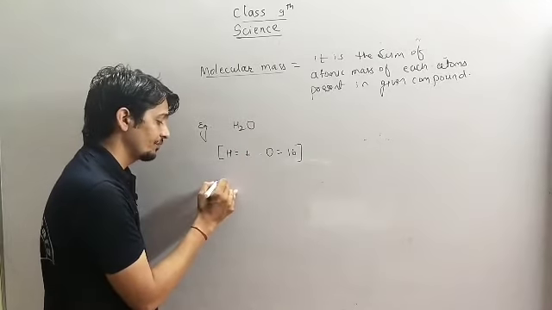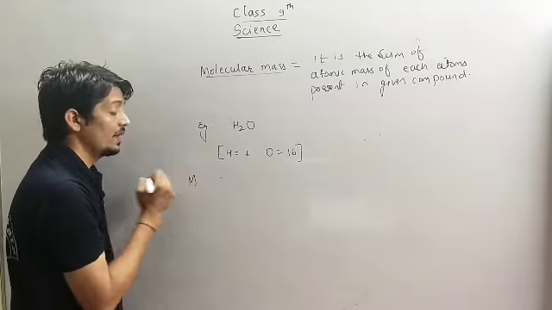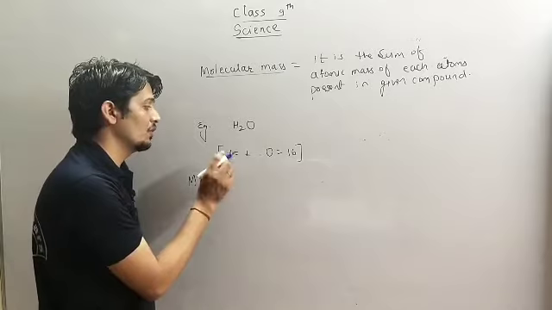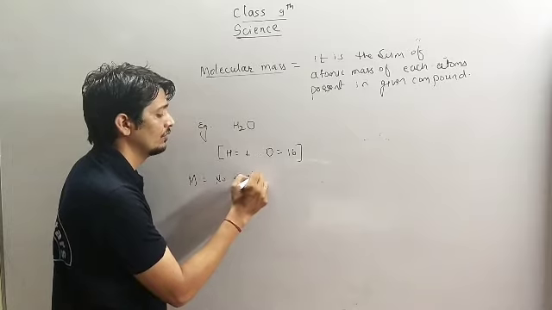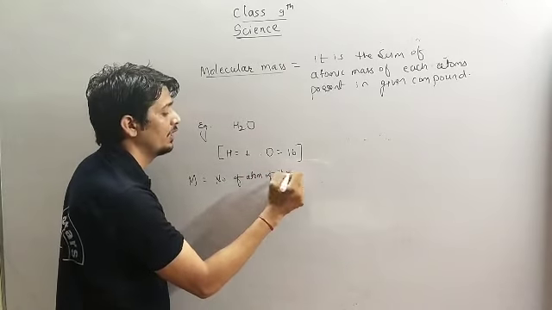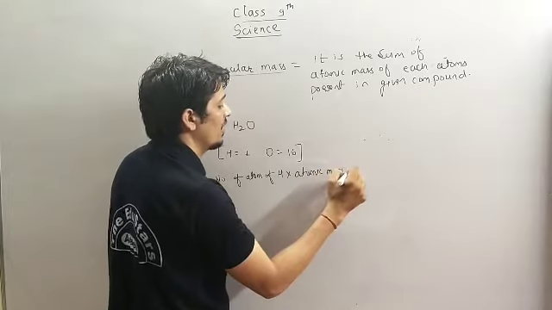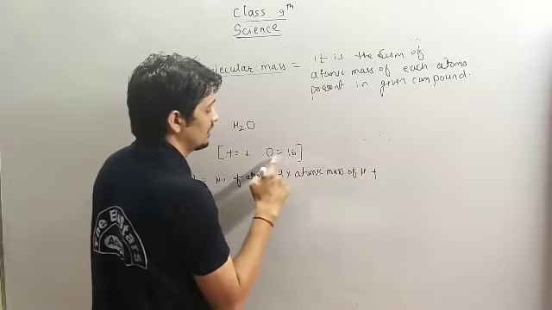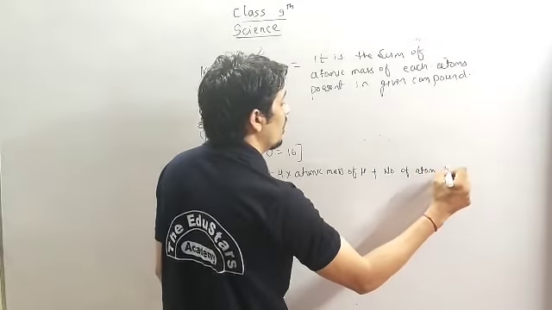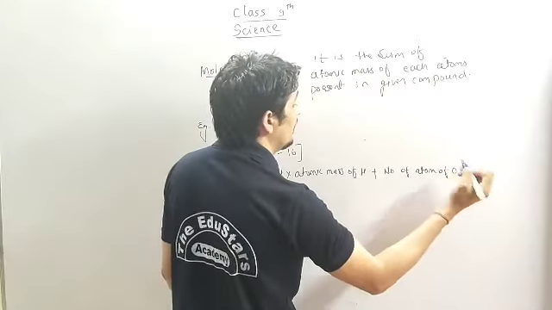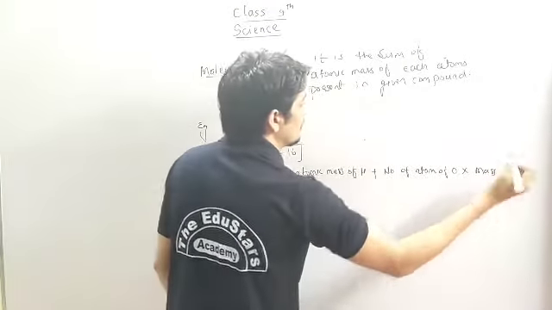So we know, molecular mass को हम capital M से represent करते हैं. So capital M equals number of atoms of hydrogen into atomic mass of hydrogen plus number of atoms of oxygen into mass of oxygen.